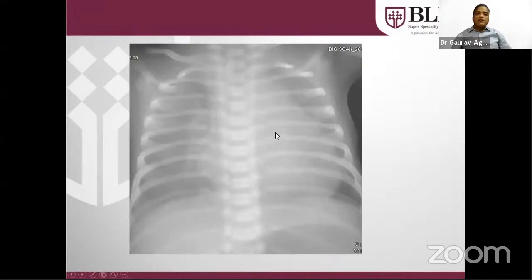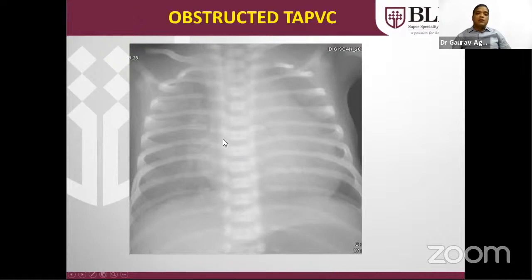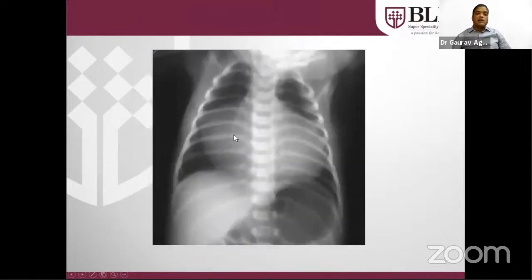This is an X-ray of a patient having TAPVC that is obstructed. Infracardiac TAPVC, when all the pulmonary veins are draining to the inferior vena cava, is generally obstructed. If we use prostaglandin in such cases, the patient will have such a presentation. Alveolar edema is there and will further deteriorate. So we should not use prostaglandin. This is another X-ray of a patient. You can see pulmonary oligemia on both sides, dilated RA and RV, box-shaped heart. This is a typical X-ray of Ebstein anomaly.